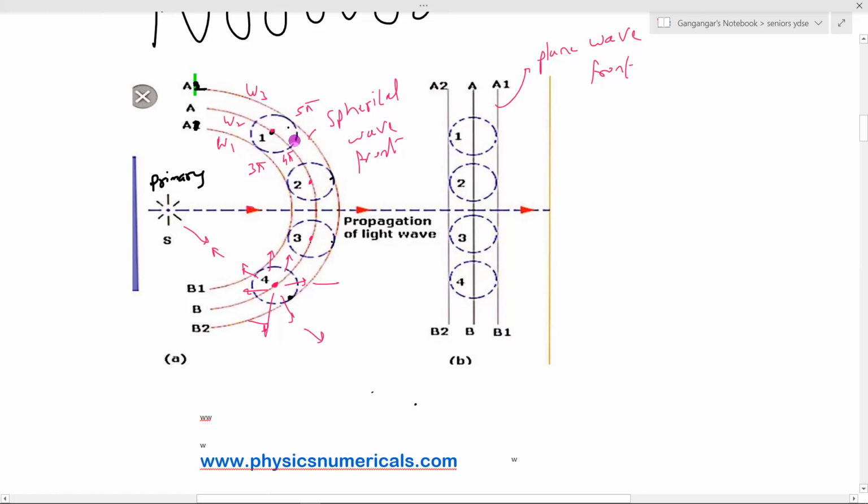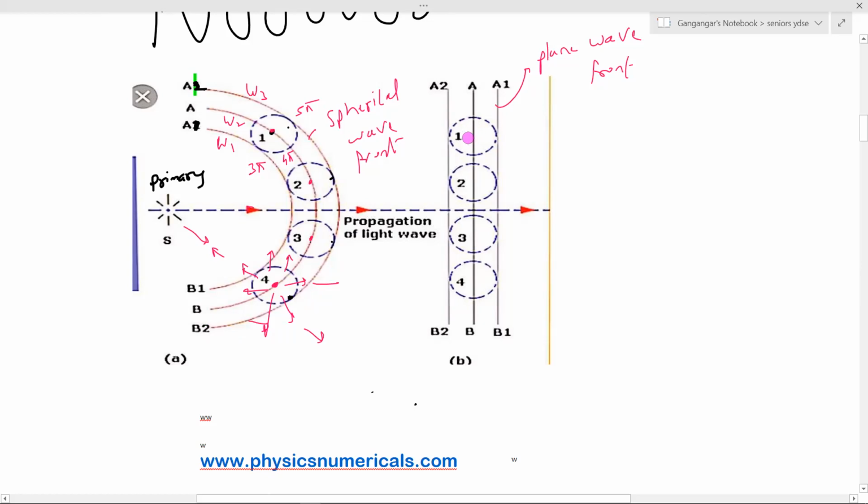Now, a point on a wavefront will be like a secondary source. So again I'm choosing four points: 1, 2, 3, 4. In turn, they will be like secondary sources and start giving out their own wavelets. Are you able to see this? Then in this way, I'll draw a tangent here, a tangent connecting those wavelets. Again, that will become a new wavefront.